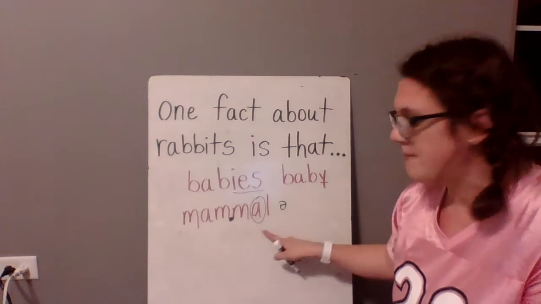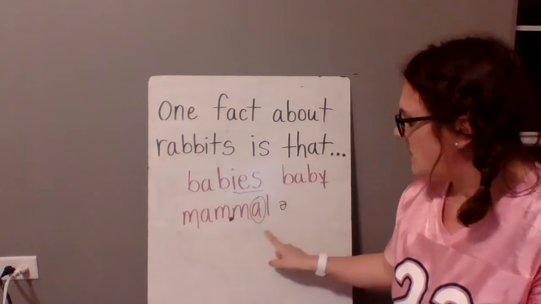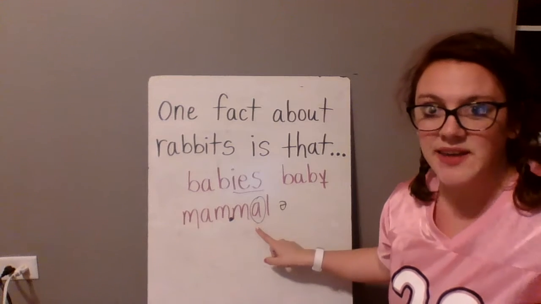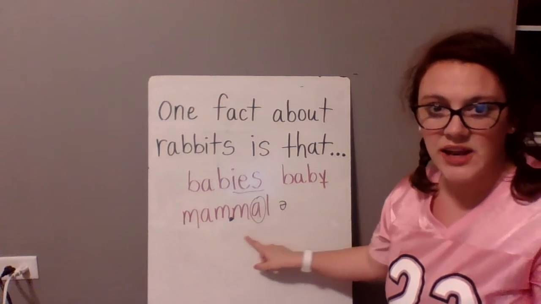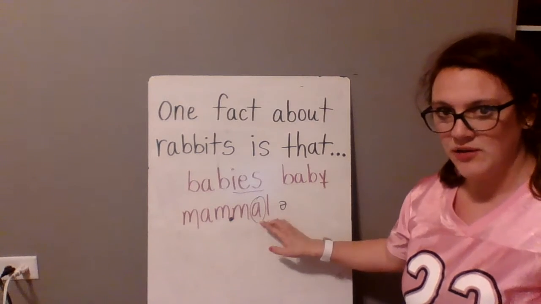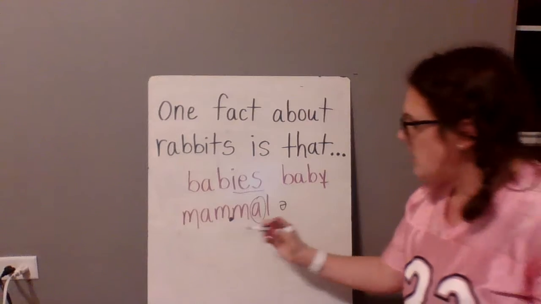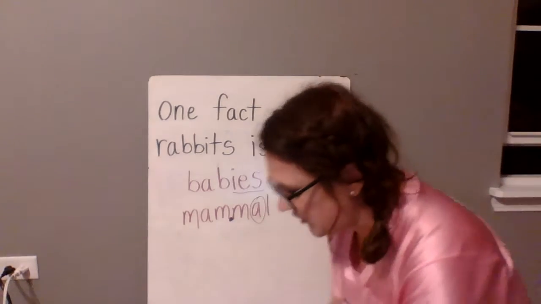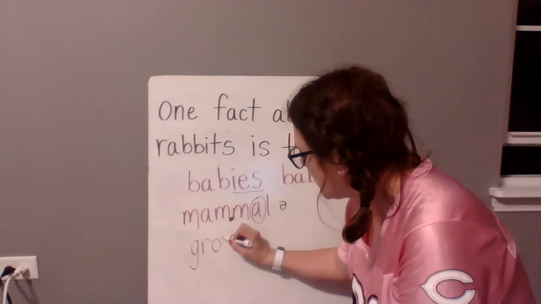Does everybody know what a mammal is? Okay, I think you've learned that before. A mammal is a type of animal. It has hair or fur. The mom takes care of it after it's born. Okay, we'll learn a little bit more about that in a little bit. So mammal.